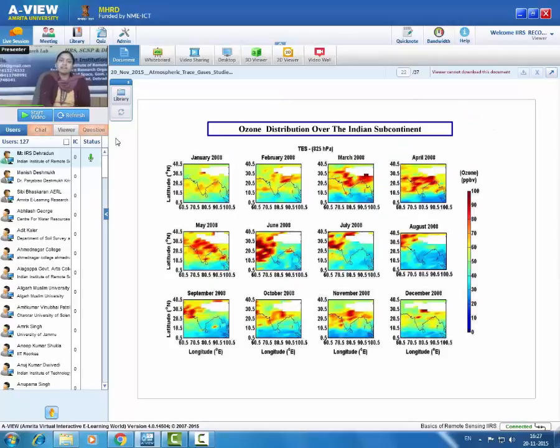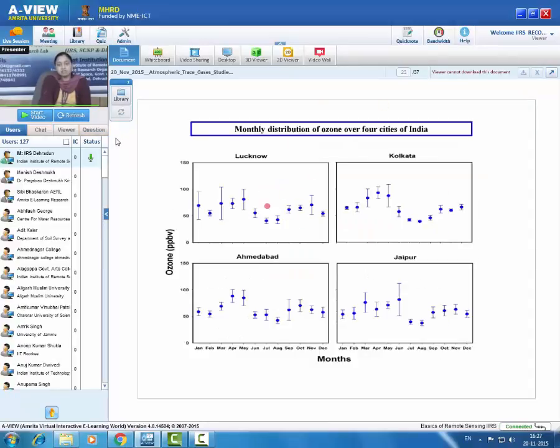However, we are getting a different type of distribution for ozone. Ozone does not show much high value during January and February. Values are much higher during March, April, May and partially in June. After that, in July, August and September, values are low. And again, the value peaks and increases during October, November and December. Then why is ozone showing a different feature? Why is ozone showing high values during March, April and May?